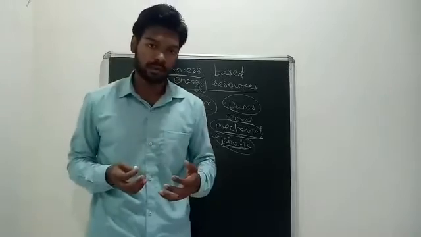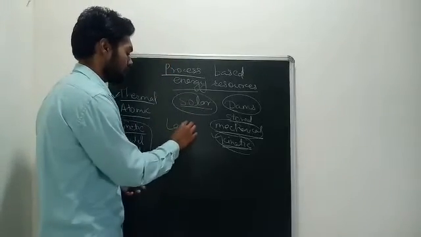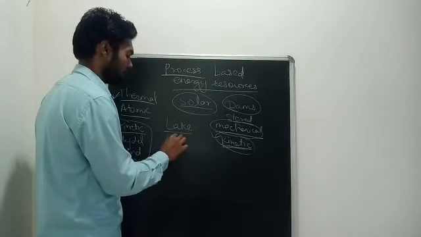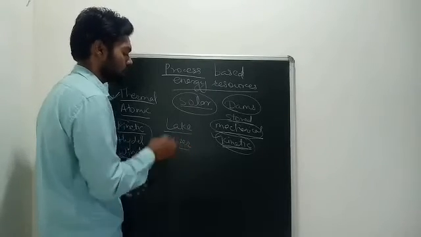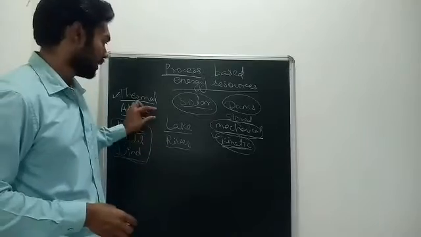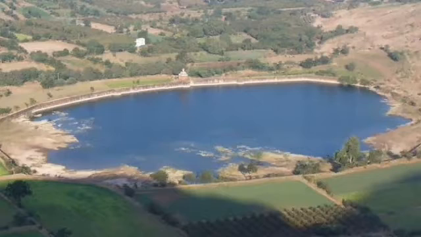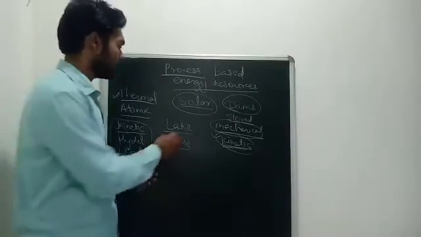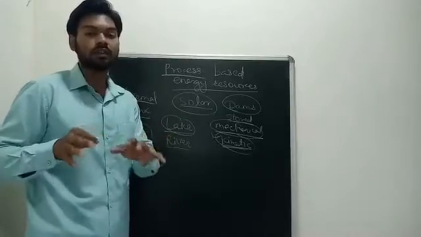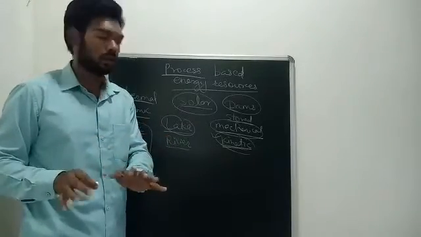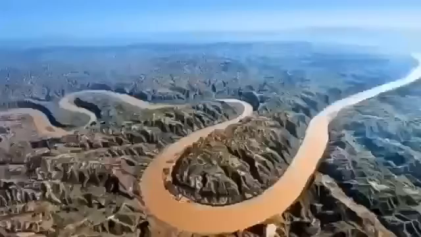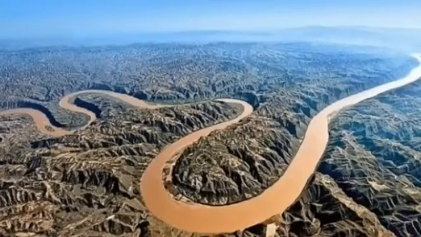Now I will give you one example. Lake and river. What do you understand by these two names? A lake means water which is settled in one small catchment area, like a pond or something. So what is a lake? It is water which is stationary. It is not moving. Then what is a river? You see, river flows. Water is flowing in that river.